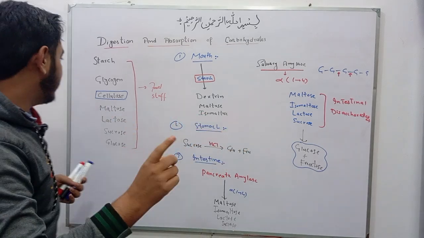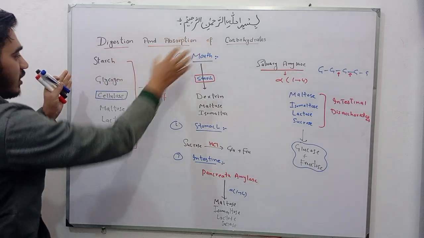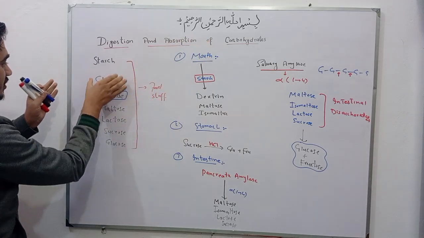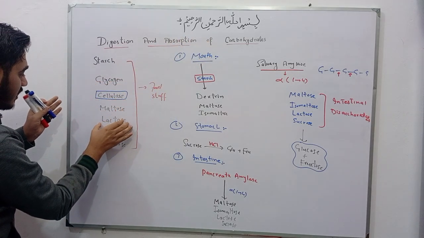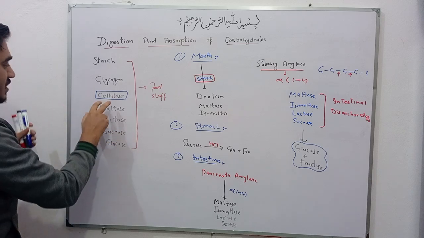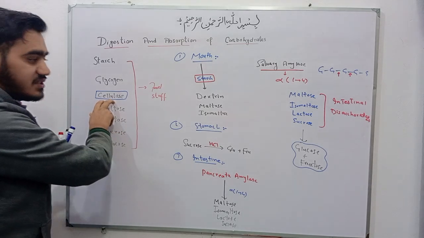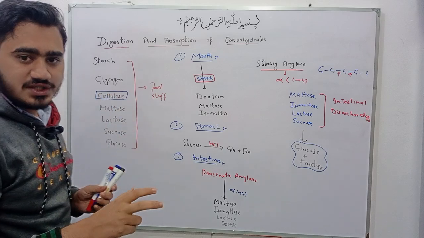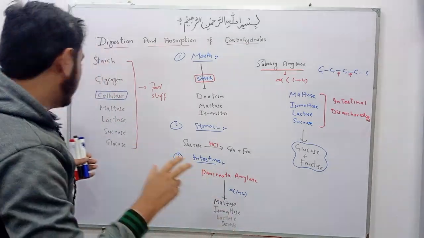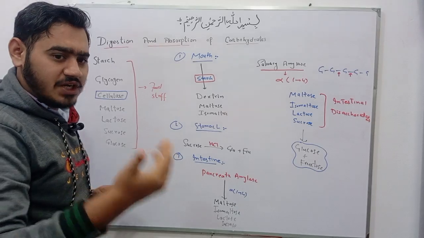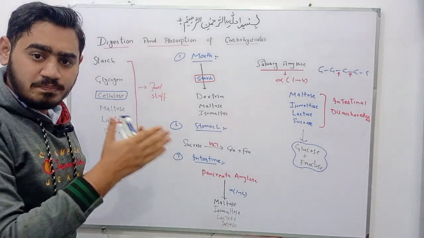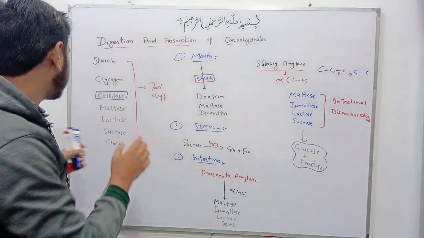Students, I am revising again. These are the components of carbohydrates in our food: starch, glycogen, cellulose, maltose, lactose, sucrose, and glucose. Cellulose, it is a dietary fiber. It prevents us from constipation, cardiovascular diseases, obesity, diabetes mellitus. Other examples of dietary fibers are cellulose, pectin, lignin, gums.